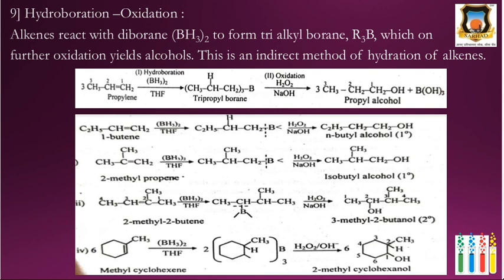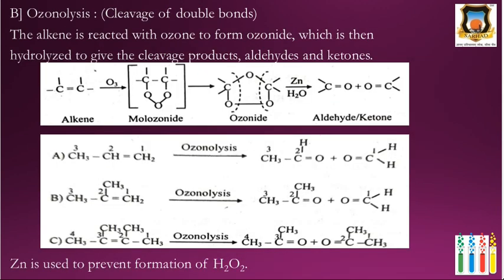There are other 2 examples. Then the next reaction is the cleavage reaction, ozonolysis. In this, the carbon-carbon double bond undergoes cleavage. The alkene is reacted with ozone to form ozonide, which is then hydrolyzed to give cleavage products. And the cleavage product of alkene is aldehyde or ketone. It depends on the structure of alkene.